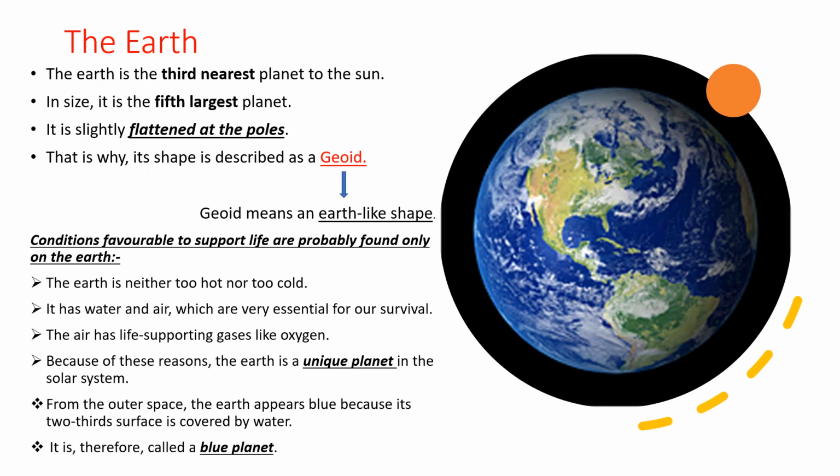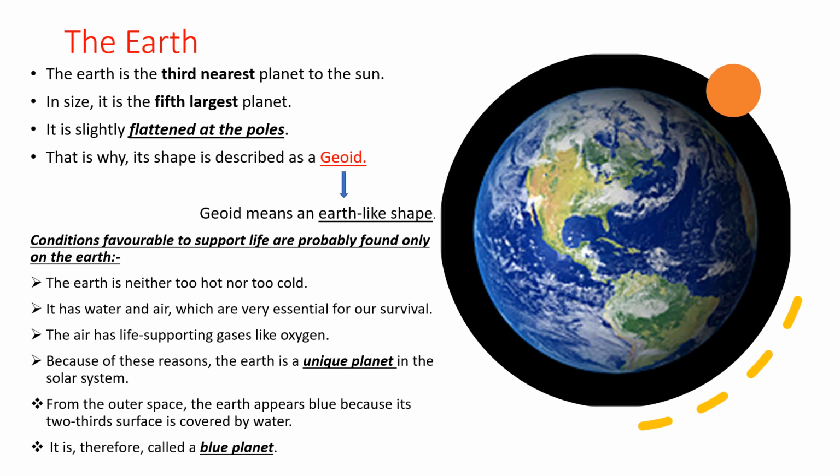Now we are going to learn about the planet on which we live. Yes, it's Earth. It is the only planet to have life. It is the third nearest planet to the Sun. In size, it is the fifth largest planet. It is slightly flattened at the poles. That is why its shape is described as geoid, which means Earth-like shape.